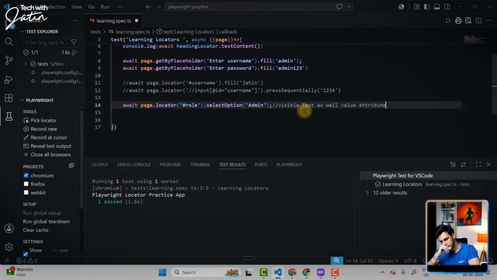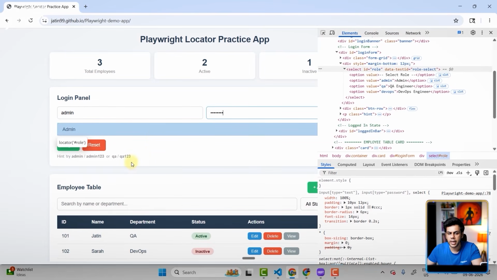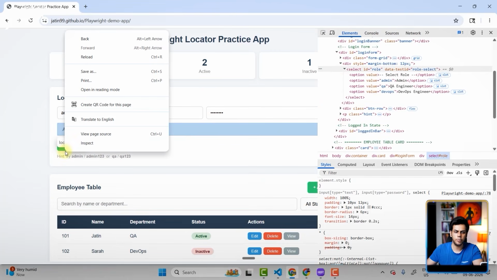Now what? Now we have filled the username, the password. We have selected something from the drop down. The next thing that is remaining is we are supposed to click on this login button, right? That's all we need to do. Come on. I want you guys to give it a shot first. I'll just help you out with the locator.